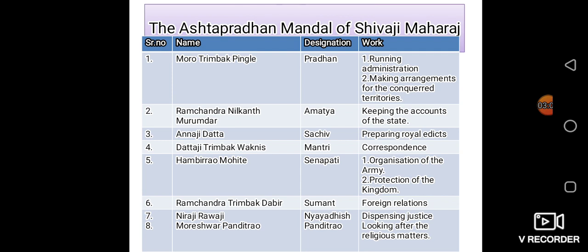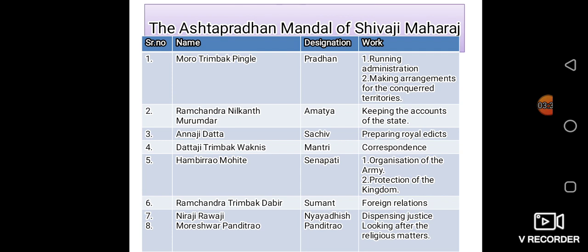Fourth is Dattaji Trimbak Wakenis. His designation is Mantri, and his work is correspondence, looking after the written records and giving replies to the sender. Hambirrao Mohite was the fifth minister. His designation was Senapati, organization of the army and protection of the kingdom.